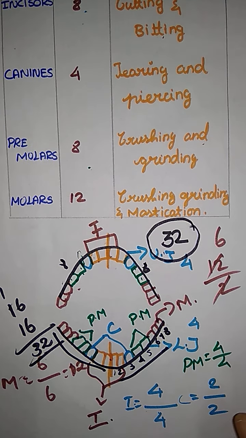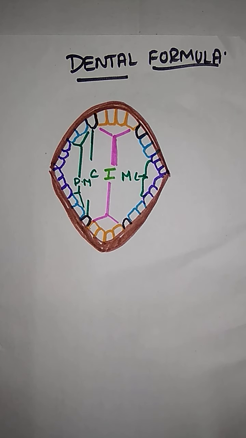Let me explain more about the dental formula of teeth. Yes, the next one we are having is the dental formula of the human digestive system. In the dental formula, I have given a diagrammatic representation of the mouth part. We already discussed this in the function of teeth, right, in the previous topic. In this, just see here: 4 incisors, and here a 1, and here also 1. This is the canine, and here a 2. This is the what? Premolar, and the last 6 is the molar. So this is the type of arrangement of teeth.